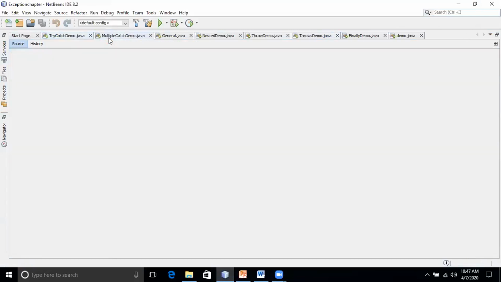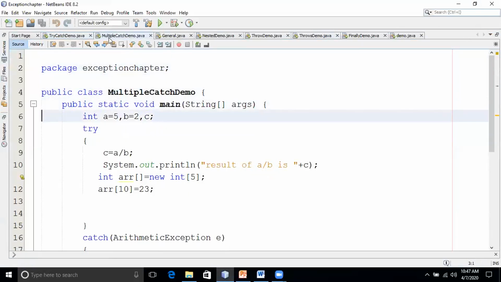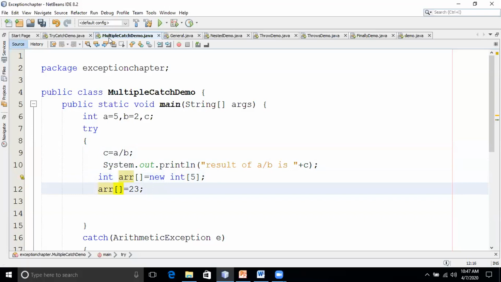In this, the same example I have taken here. I've written in a try block: I'm performing a division, and I also created an array. Now here I might give -1, because the array index starts from 0. If you give less than 0, it has to throw an exception. Or if you give more, what's the highest index you can give here?